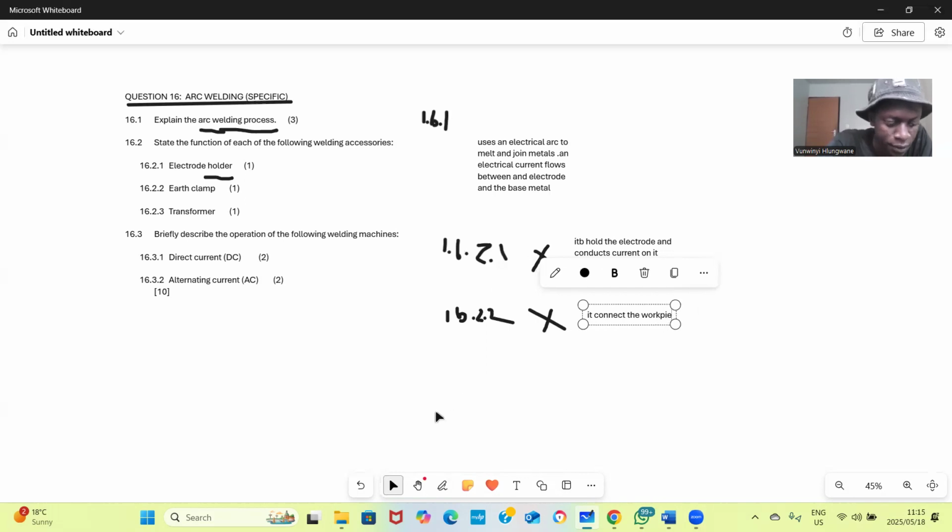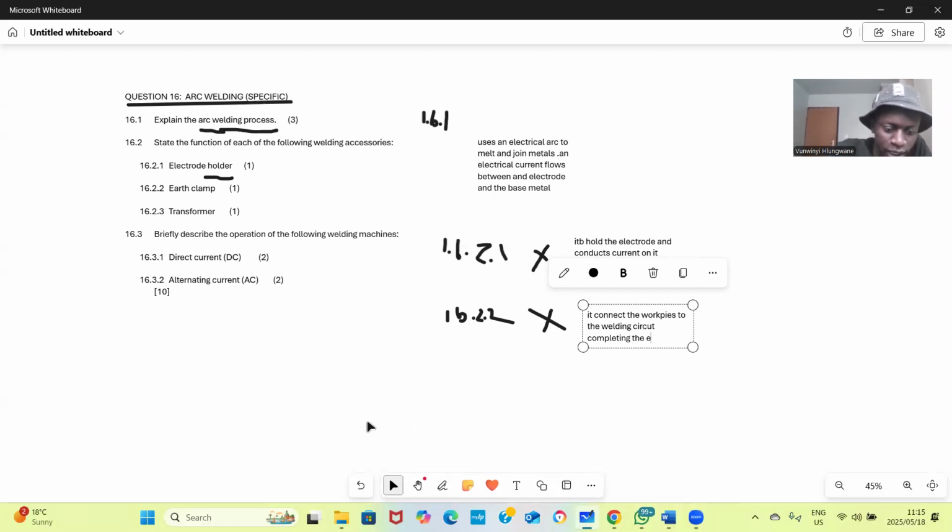The work pieces to the welding circuit. Completing the what? The electrical circuit.